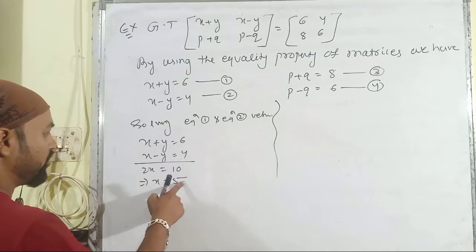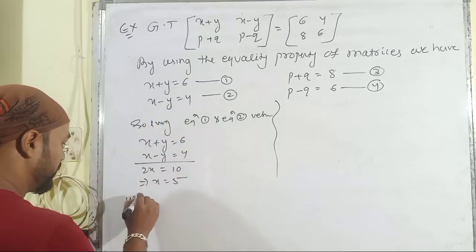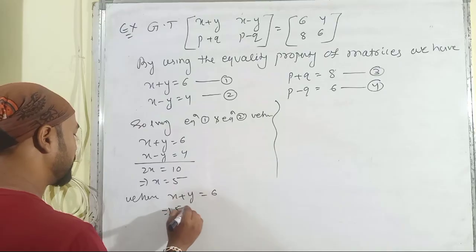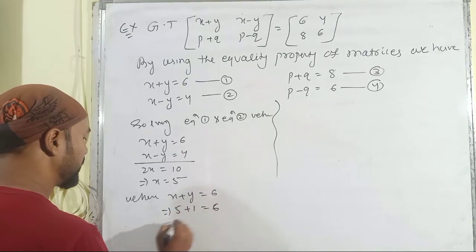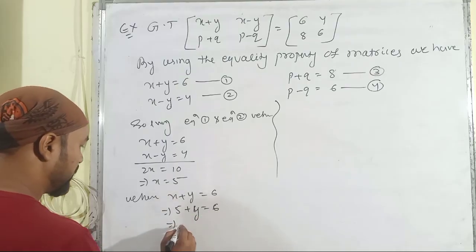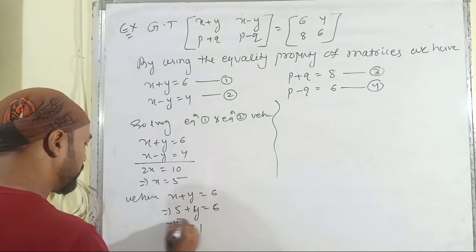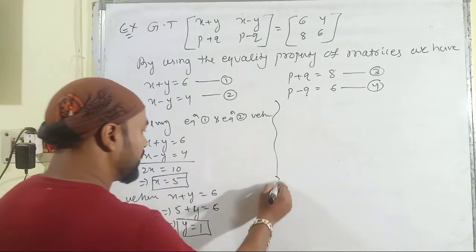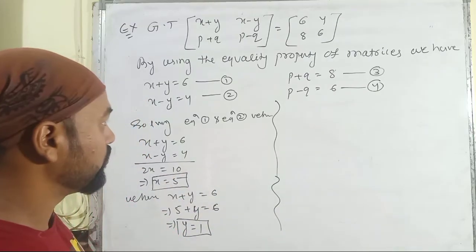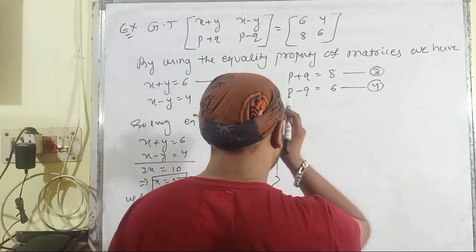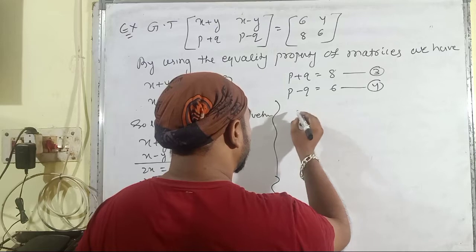Again by putting the value of x is equal to 5 in x plus y is equal to 6, we have 5 plus y is equal to 6, that implies y is equal to 1. So here are the values of x and y. Similarly, we have to follow this process for equations 3 and 4 and find the values of p and q.